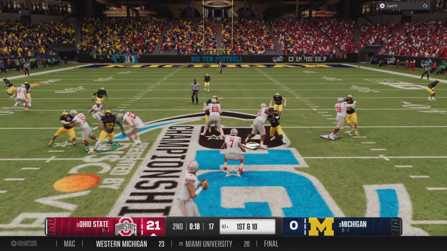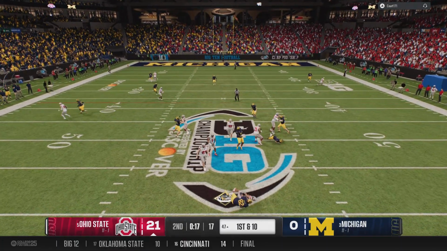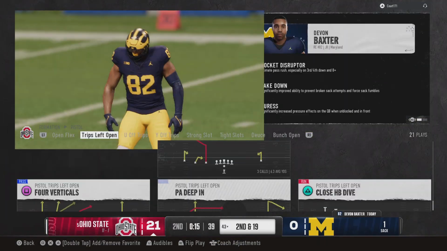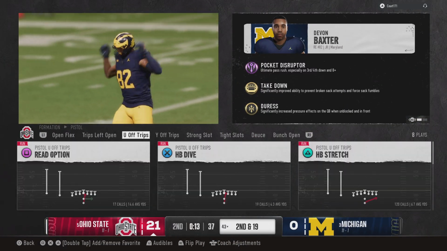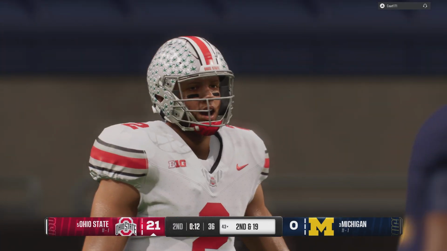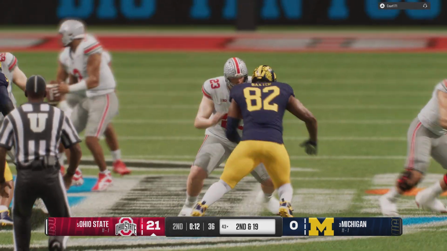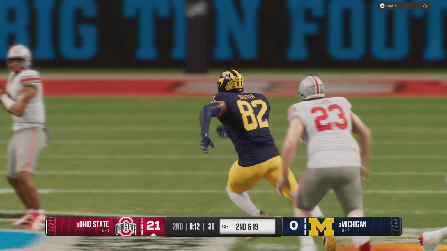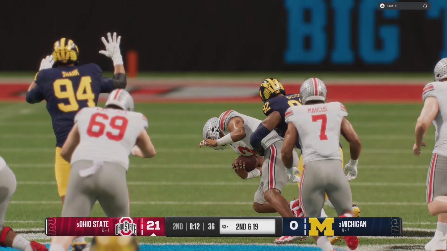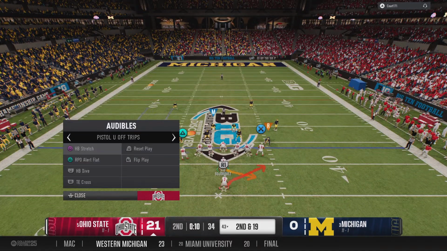Off the play fake, looking to throw. The pocket breaking down. They've got him. Defense comes up with a sack. Well, you got to do a better job with your fake as the quarterback. The defense did not bite at all in the play action, allowing them to continue to come after the quarterback and come up with that sack.